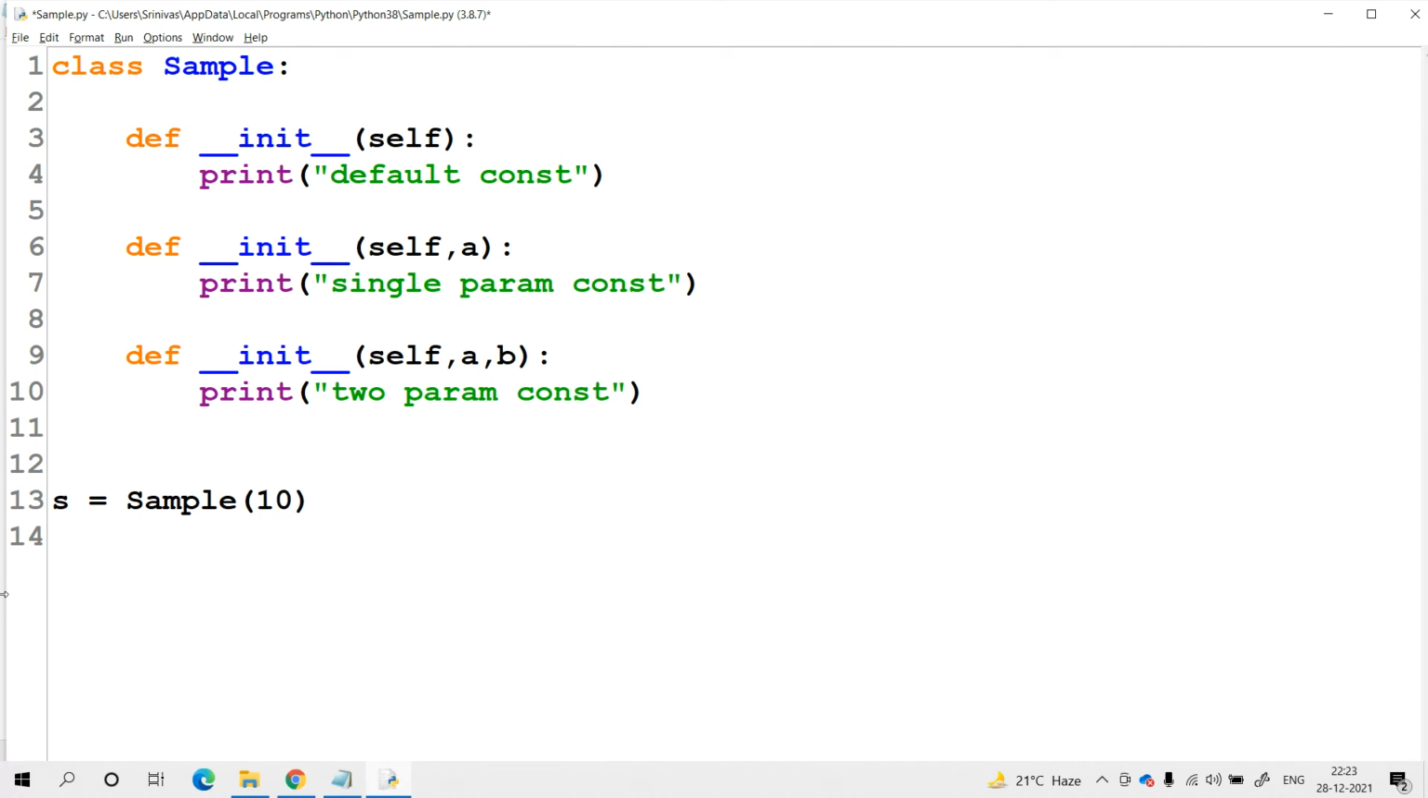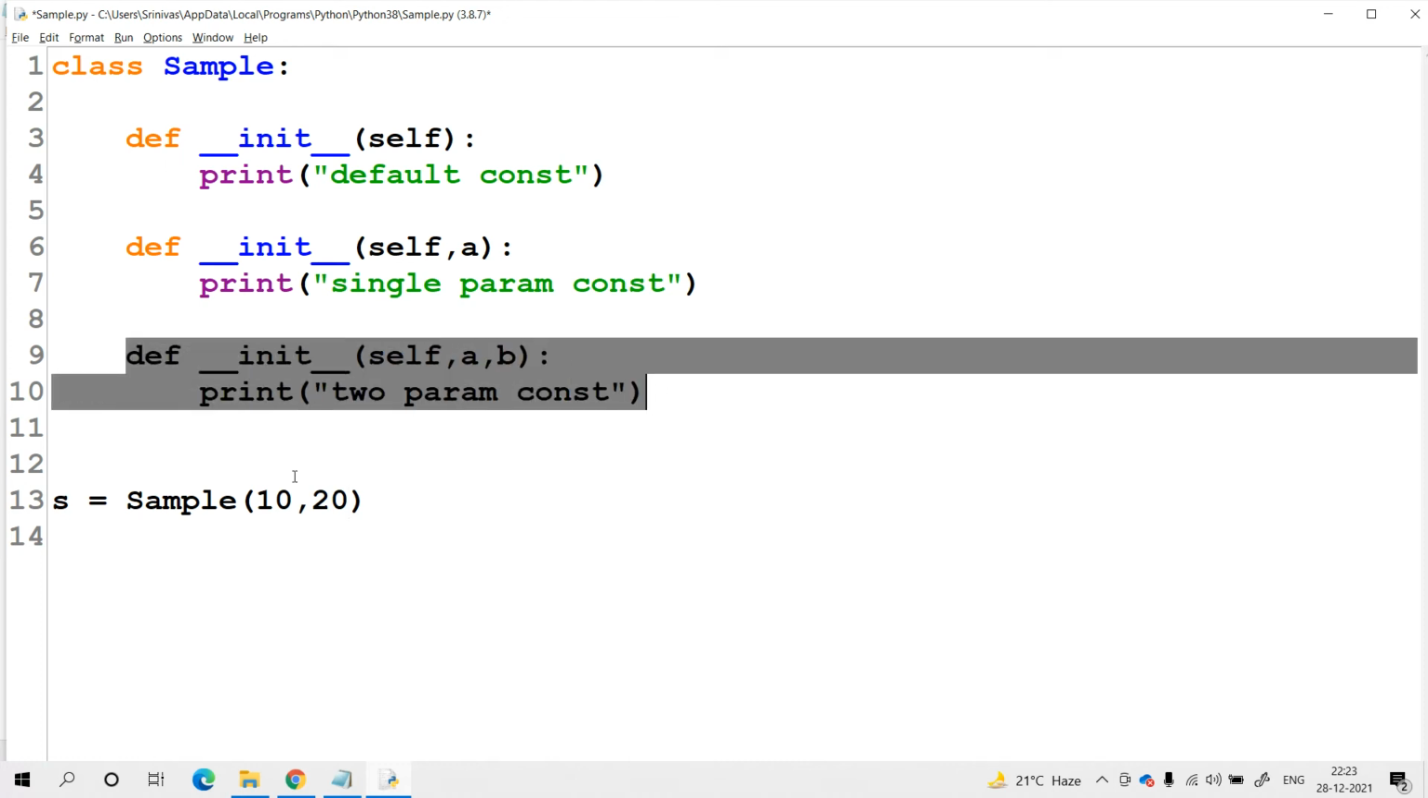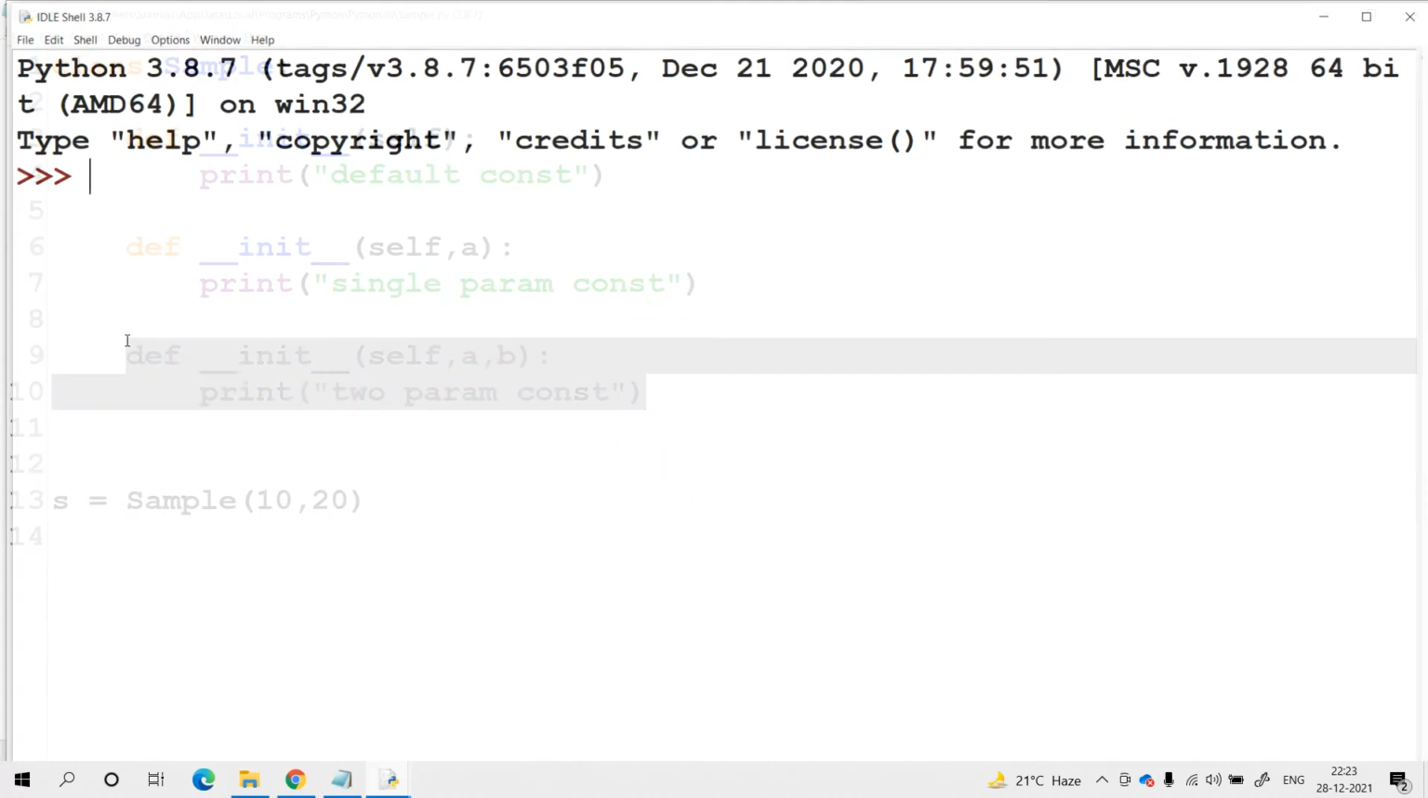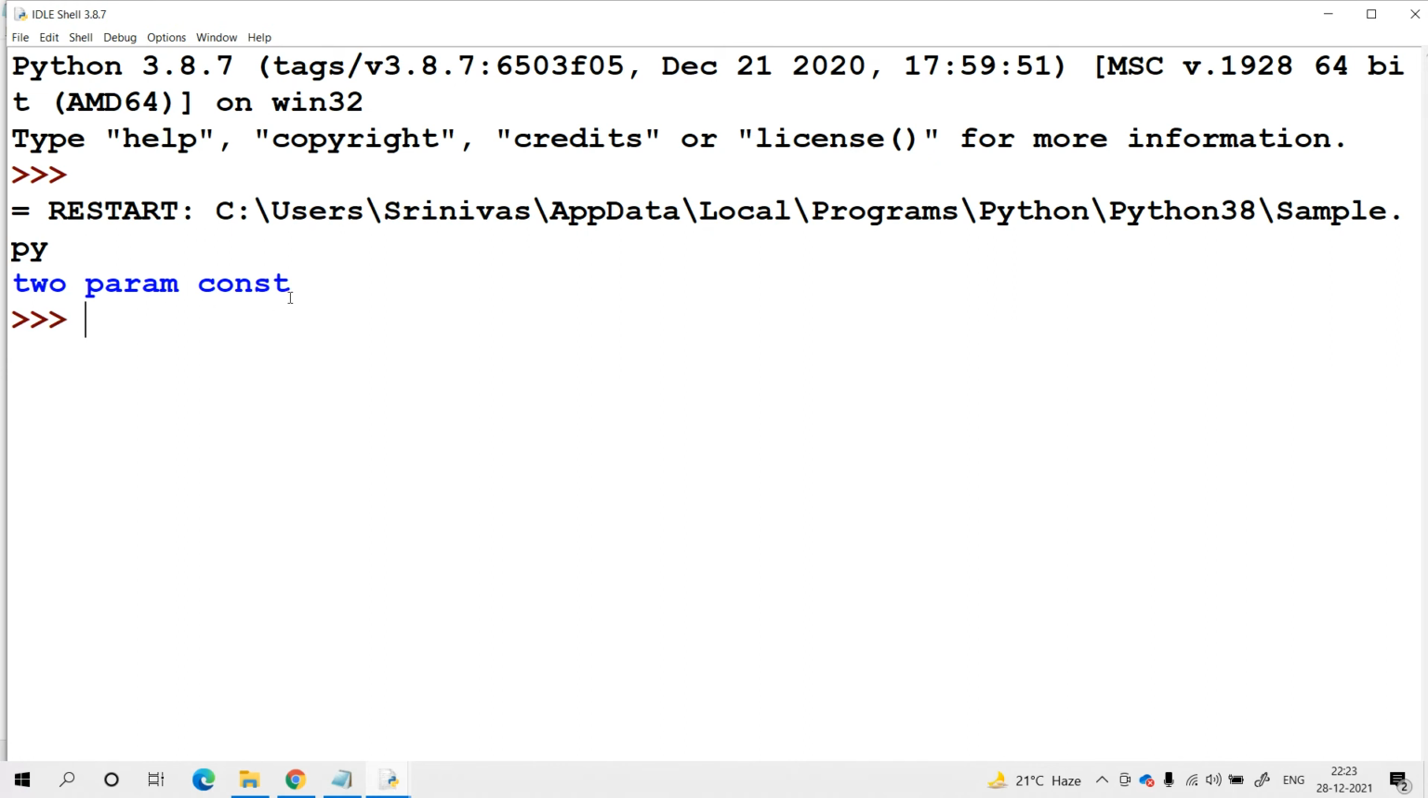So let me try to pass two parameters, 10, 20, so that there is no problem. Out of all the available constructors, the last constructor is having two parameters, so that there is no problem at all. You can create the object of the class, while at the time of creation of the object of the class, we can invoke this constructor, and within this constructor, whatever message is available, we can print it. Try to check it now. If I run this program, definitely we'll get the two parameterized constructor related message.